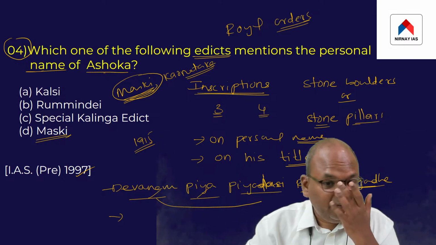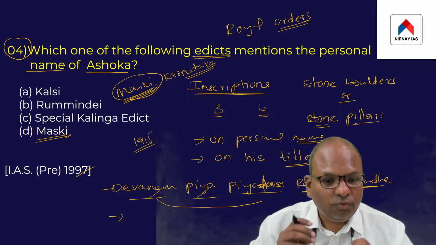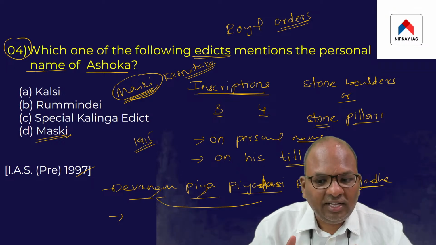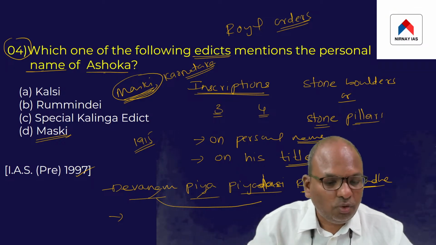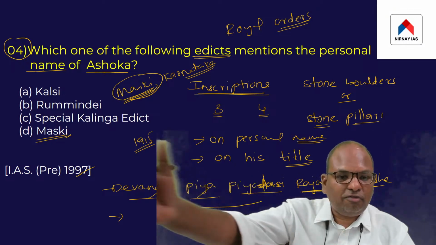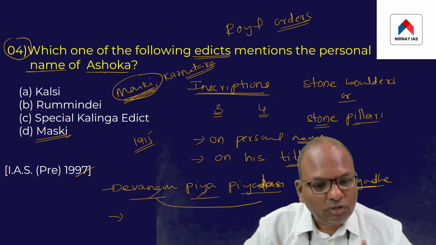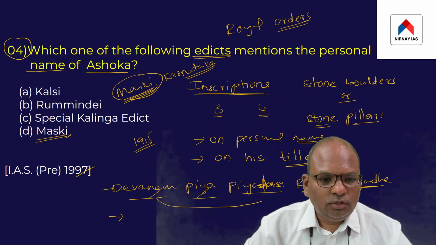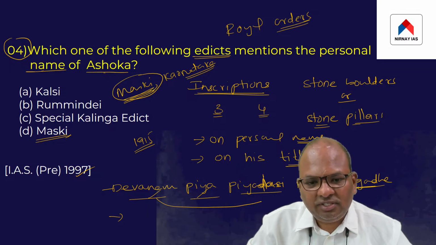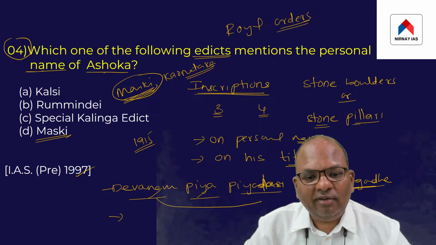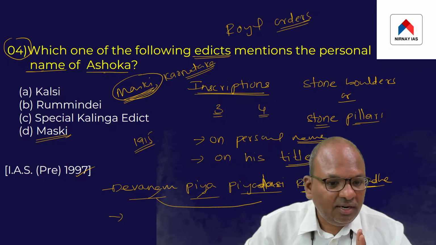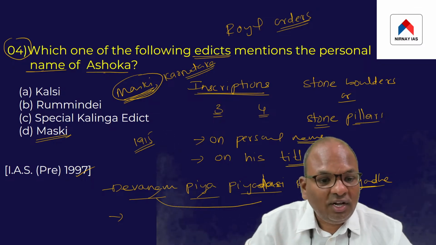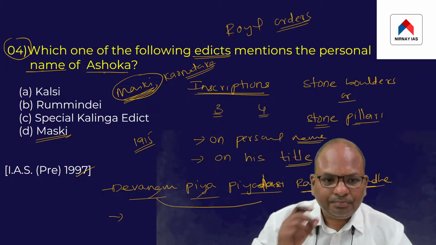So the significance of this Maski inscription is that it was only in 1915 that we came to know that this inscription was issued by the Magadha ruler, the Mauryan ruler Ashoka, and since similar inscriptions were found spread across the Indian subcontinent, scholars came to know that all of these inscriptions must have been issued by the same individual. So had it not been for the inscriptions, possibly the greatness of Ashoka would have never come to light, and had it not been for the Maski inscription, possibly we would have never known which Magadha ruler actually issued all of these inscriptions.